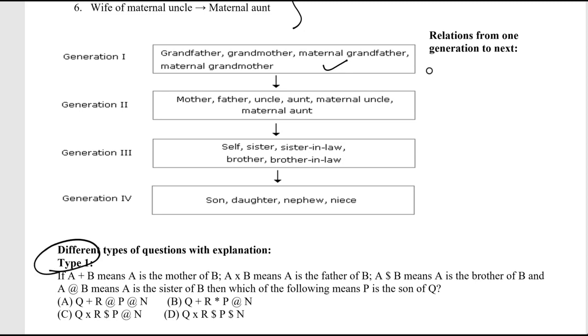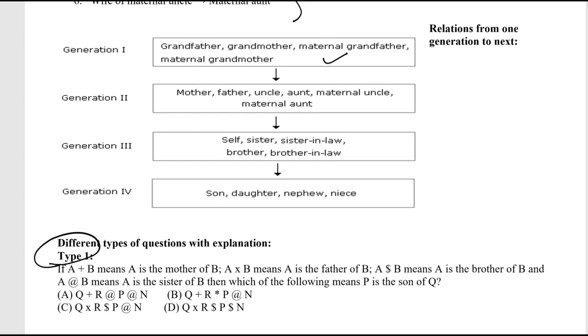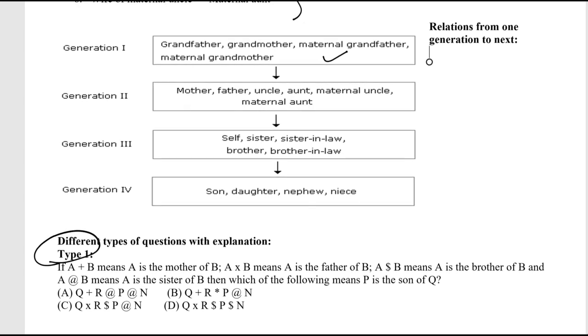Type 1 is referring to this nomenclature where the relationships are mentioned. So A plus B refers to something. Similarly, A into B refers to something. Similarly, A divided by B refers to something. Similarly, A at the rate B represents something. Before we go ahead, let's read the question and then we'll answer it and try to understand. So A plus B means this.